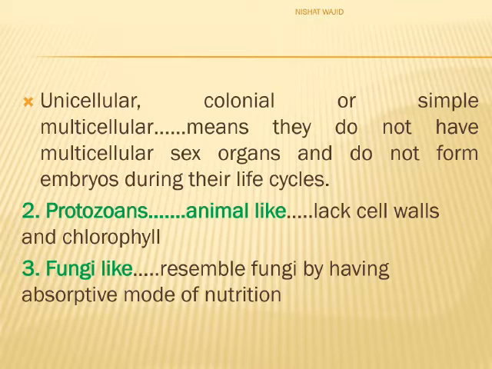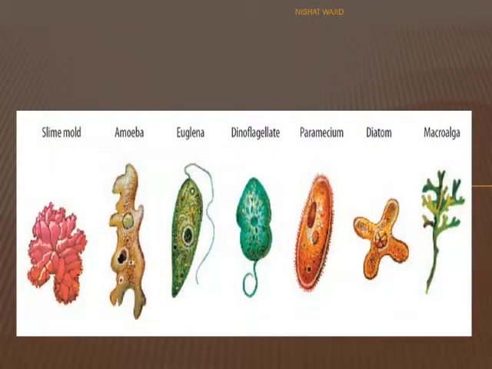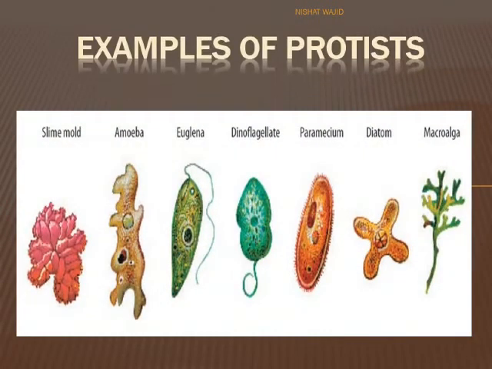Second type is protozoans, which are animal-like, as they lack cell walls and chlorophyll like animals. Third type is fungi-like, as they resemble fungi by having absorptive mode of nutrition. Here are examples of protists. Common examples include amoeba, which is animal-like, euglena, which is plant-like, and slime mold, which is fungi-like.